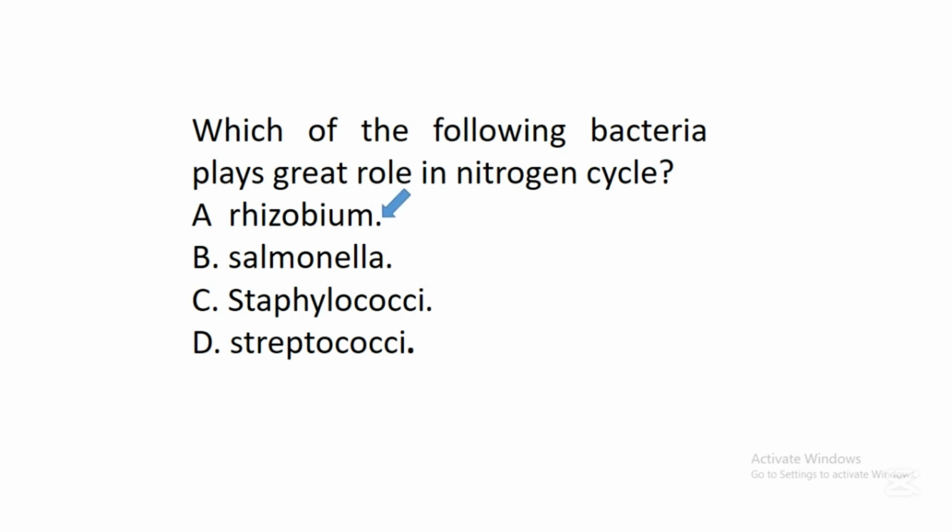Studies have shown that there are bacteria that live naturally in the root nodules of legumes, and what they do there is that they convert atmospheric nitrogen to nitrate so that plants can make use of nitrogen in form of nitrates. And those bacteria that live in the root nodules of legumes are called Rhizobium species of bacteria.